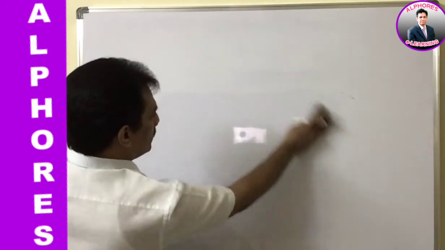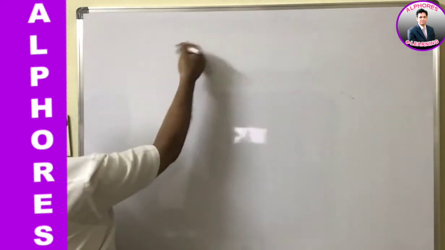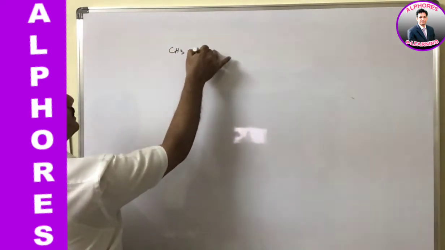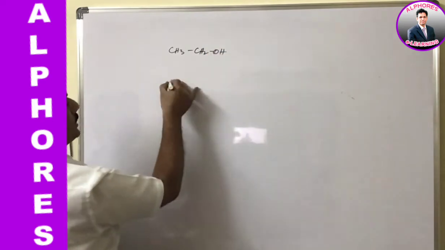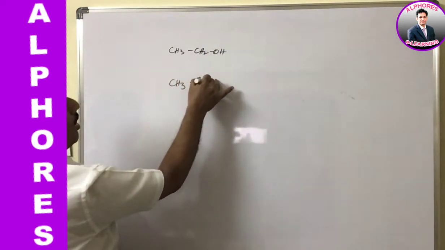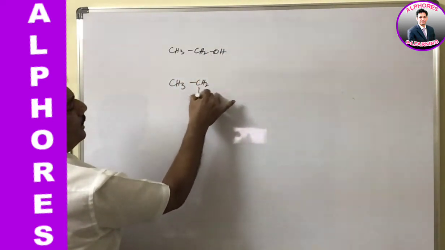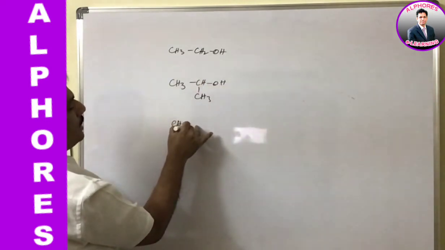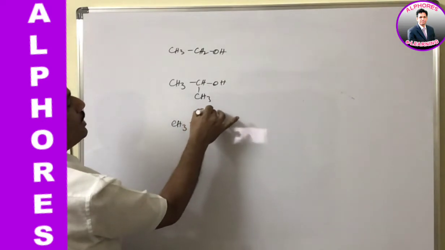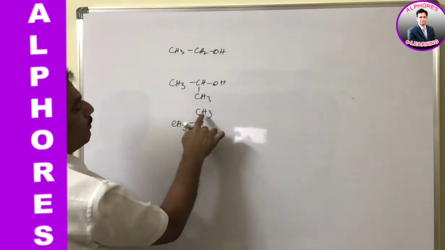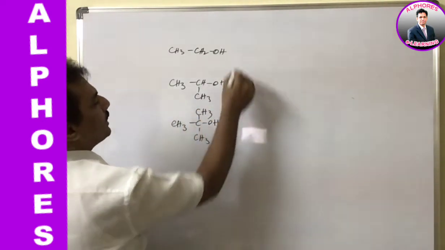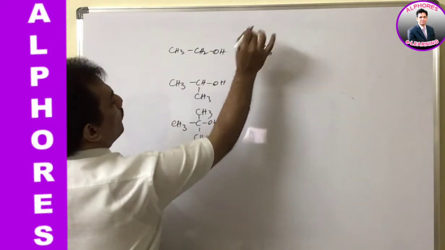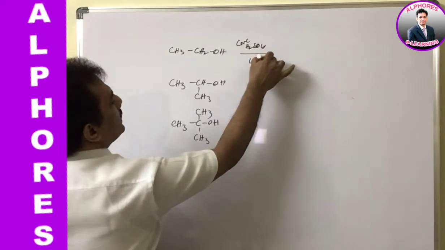Just observe here, first mechanism. Before going to the mechanism, let us again consider the factor of whether the OH is present on a primary, secondary or tertiary carbon. Among these different alcohols, in elimination reaction with the same catalyst, say for example concentrated H2SO4, primary requires high, drastic condition.